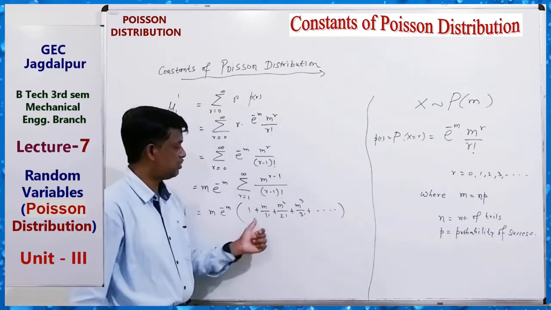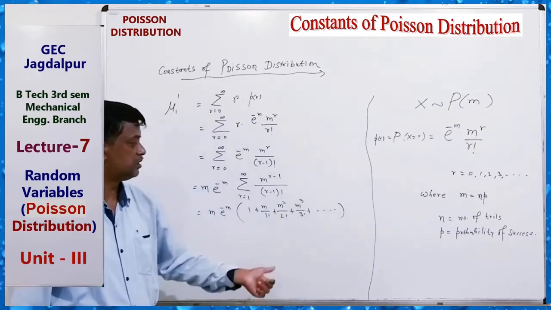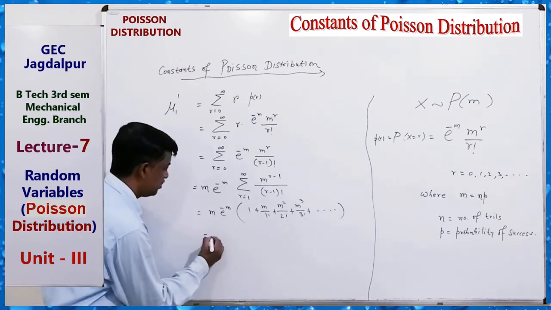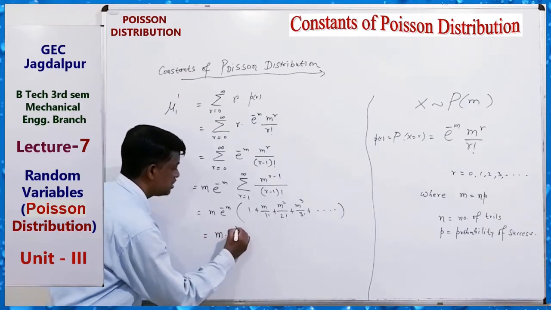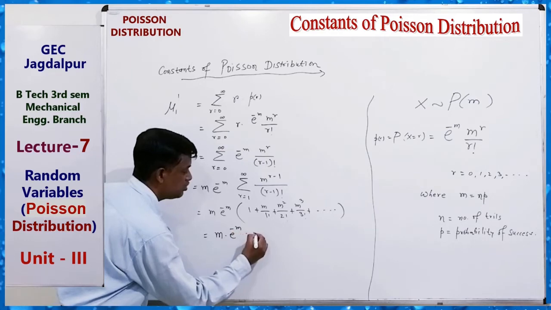What is this? It is 1 plus m plus m square by 2 factorial plus m cube by 3 factorial, which is e to the power m.